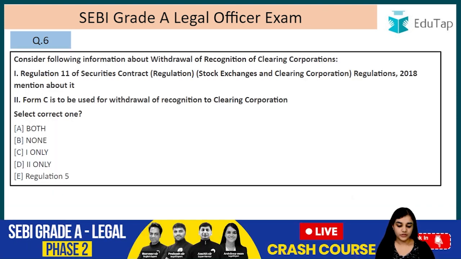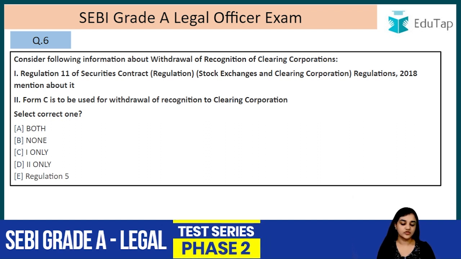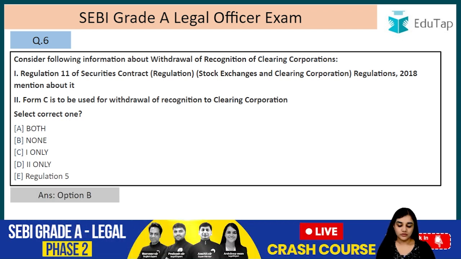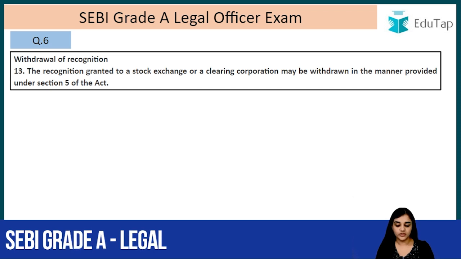Consider the following information about withdrawal of recognition of the clearing corporations. Regulation 11 of the Securities Contract Regulations, Securities Exchange and Clearing Corporation Regulations 2018 mention about it. Form C is to be submitted for the withdrawal of the recognition of the clearing corporation. So what actually is the correct answer? That it has been provided where? It has been provided in regulation 13.